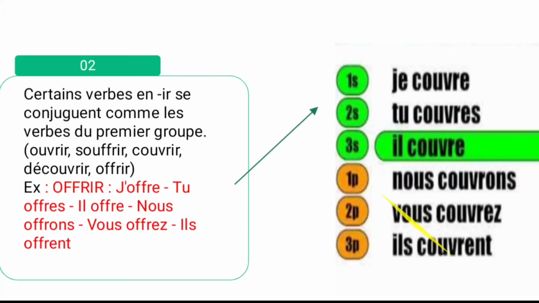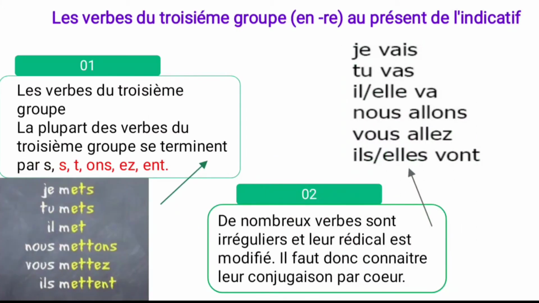Let us move to the third group. Les verbes du troisième groupe ont RE au présent de l'indicatif. See the first rule. La plupart des verbes du troisième groupe se terminent par RE. So most of the verbs in the third group end with RE only.